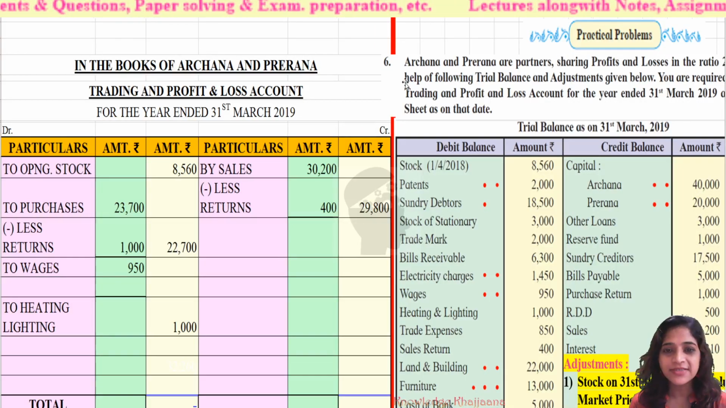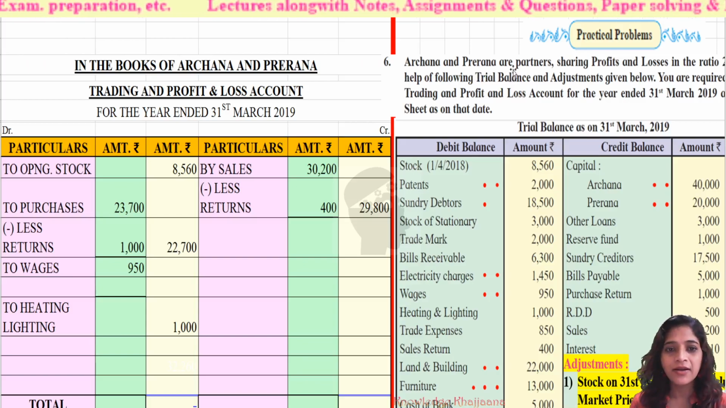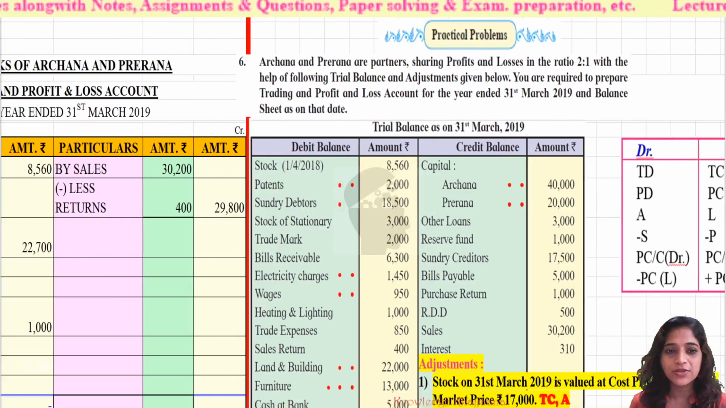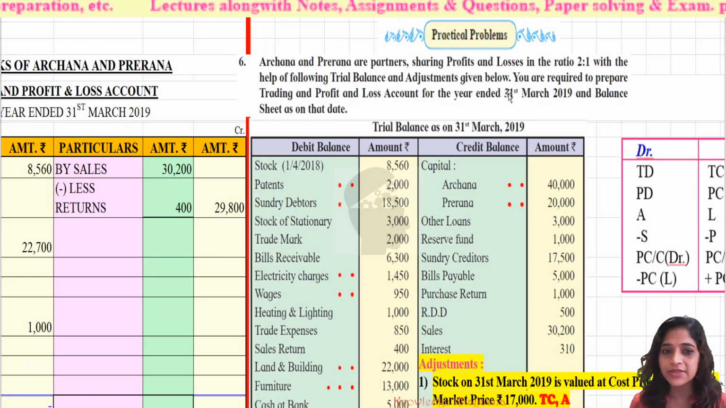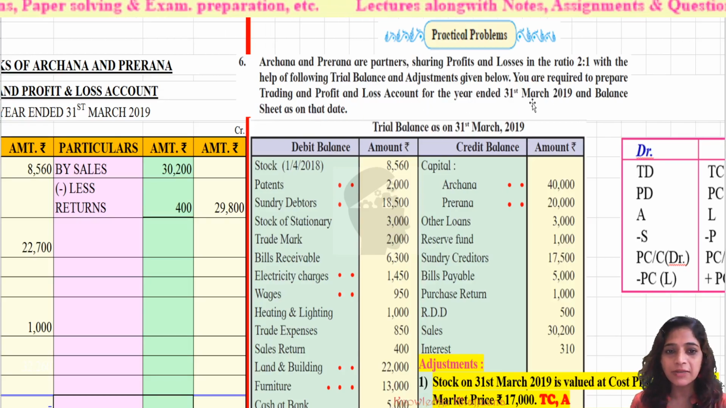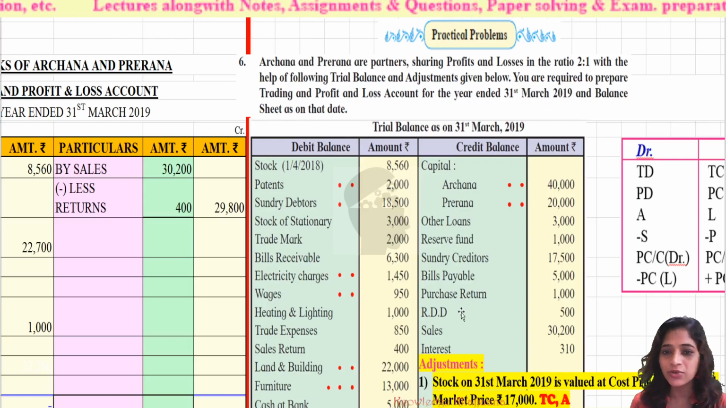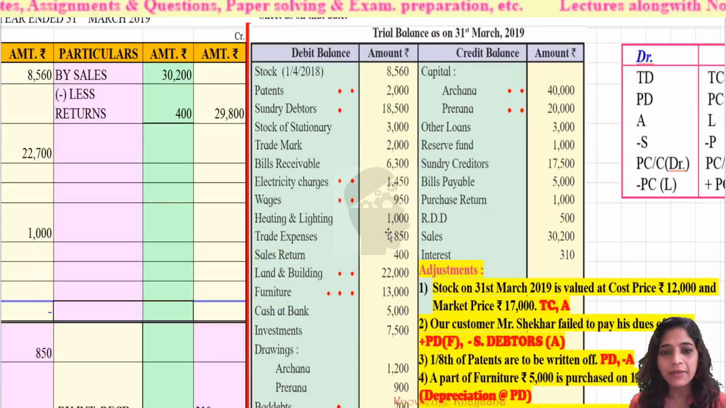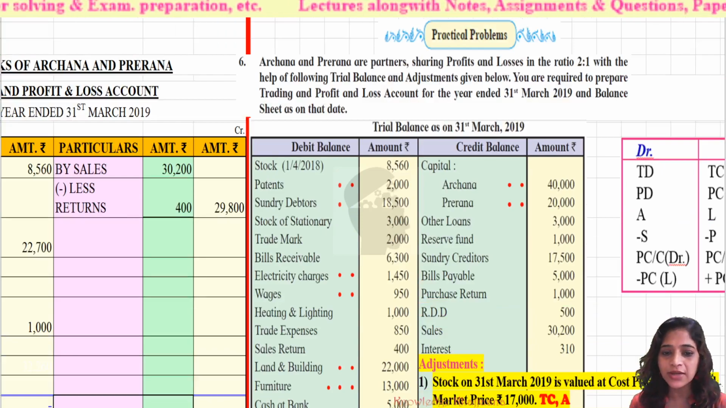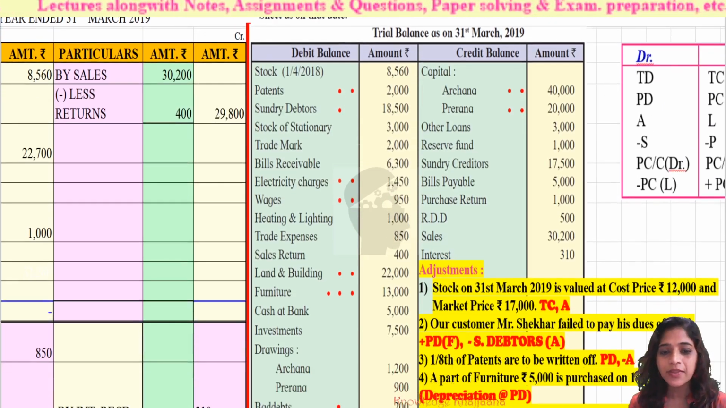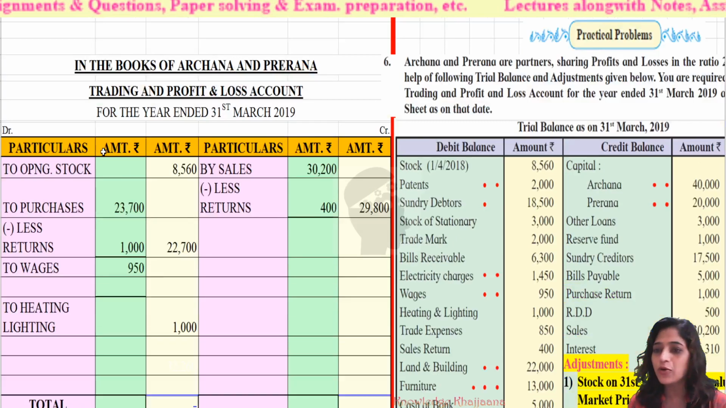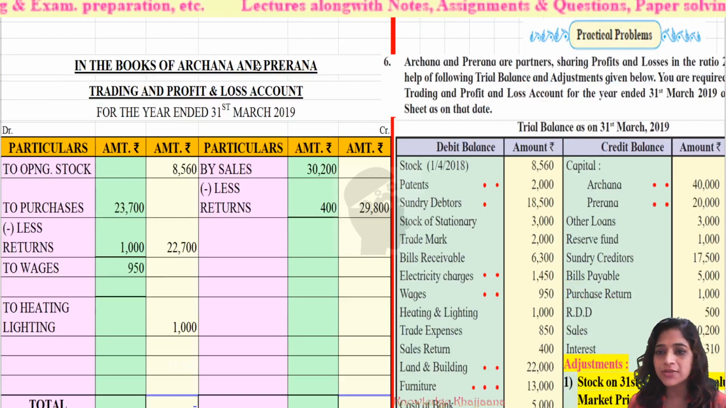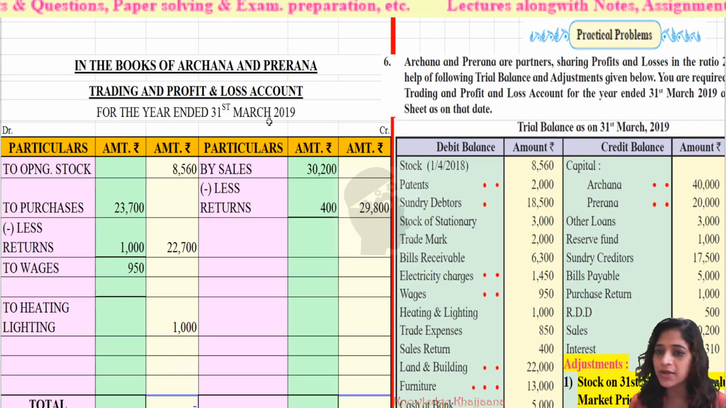Practical problem number 6. Archana and Prerna are partners sharing profits and losses in the ratio 2:1. With the help of the following trial balance and adjustments given below, you are required to prepare trading and profit and loss account for the year ended 31st March 2019 and balance sheet as on that date. Okay, so below is the trial balance given on 31st March 2019 and adjustments. Now, how do we have to solve? In the books of Archana and Prerna, trading and profit and loss account for the year ended 31st March 2019.